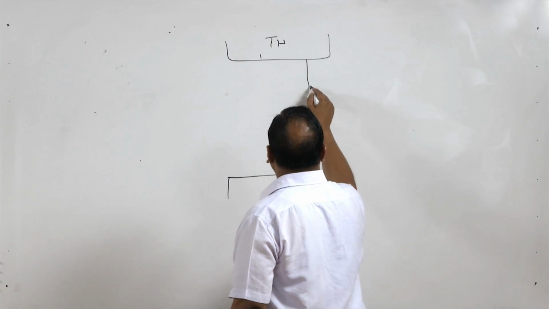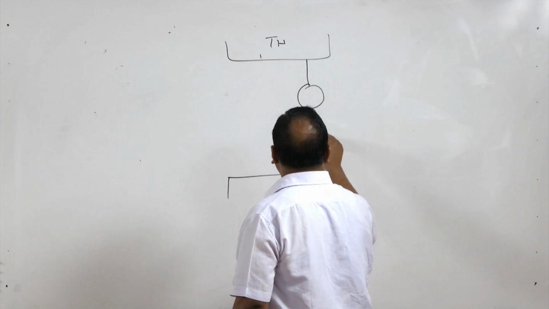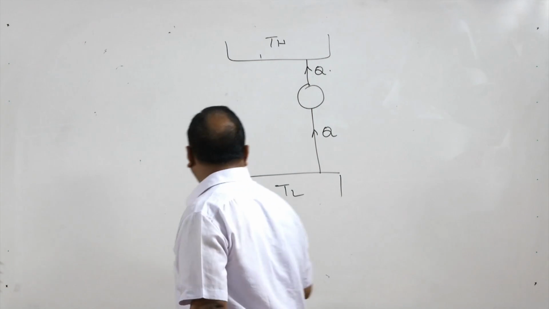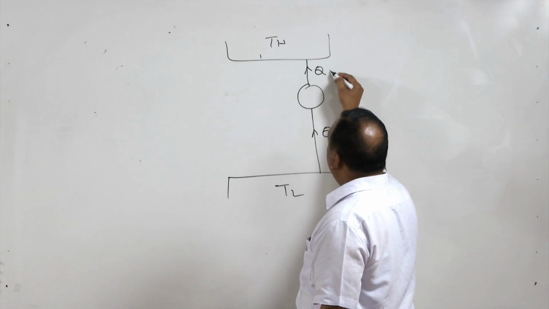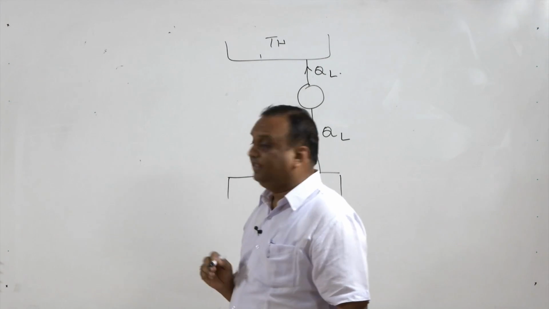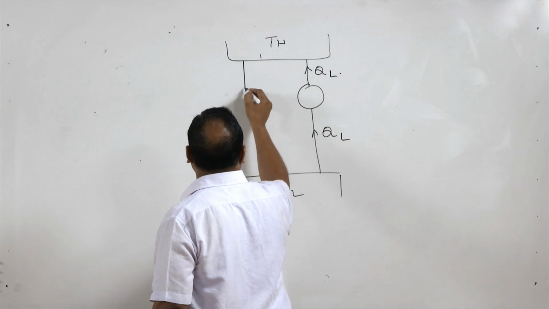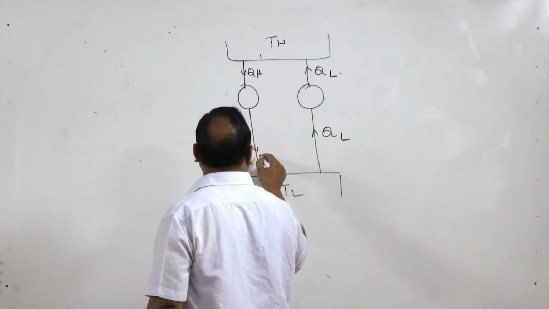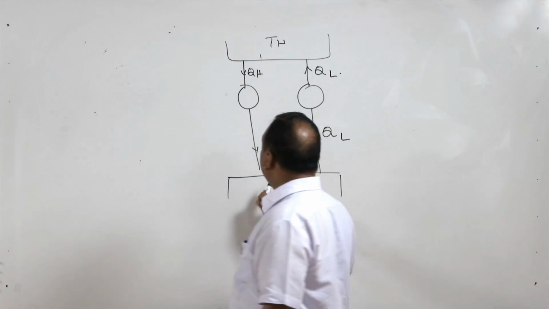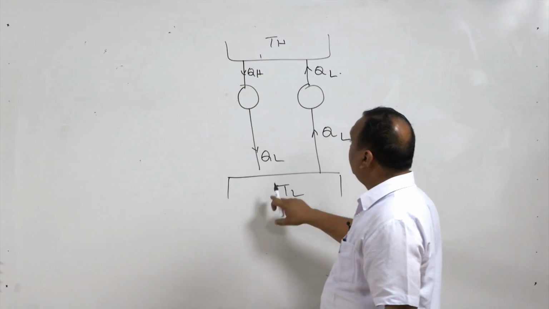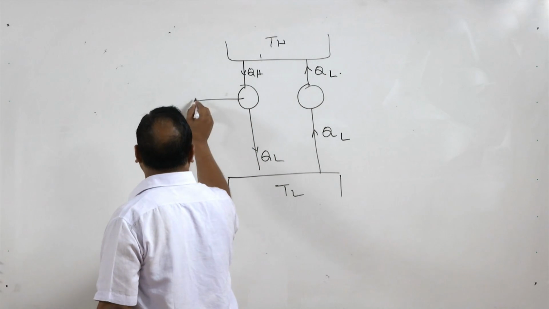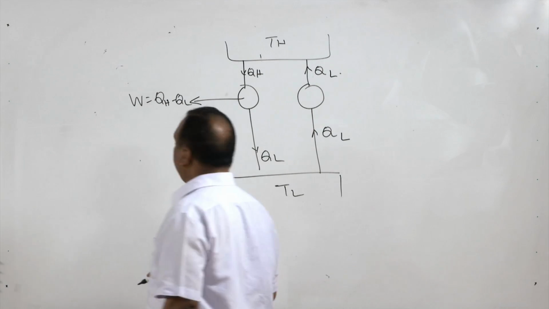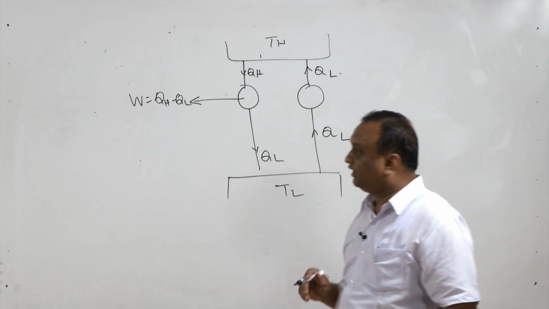So, a certain amount of heat cannot by itself flow from lower temperature to higher temperature. Here is QL, and there is a heat engine which is drawing a certain amount of heat from the high temperature body and rejecting QL to the lower temperature body, and the net work done by this heat engine, which is working on a cycle, will be QH minus QL, as shown in the slide also.